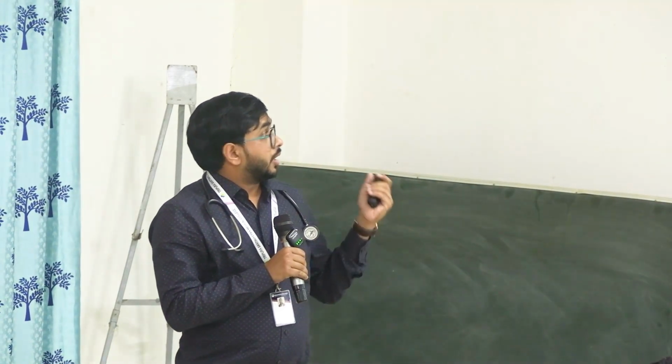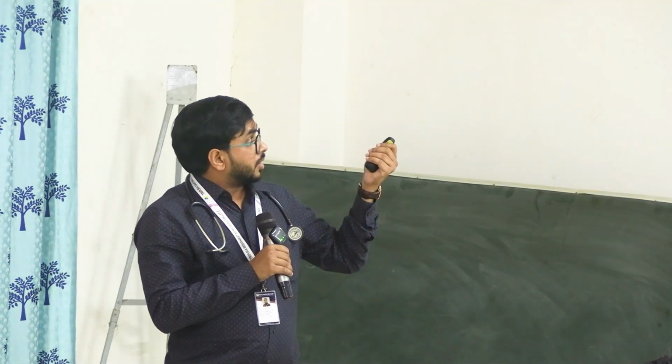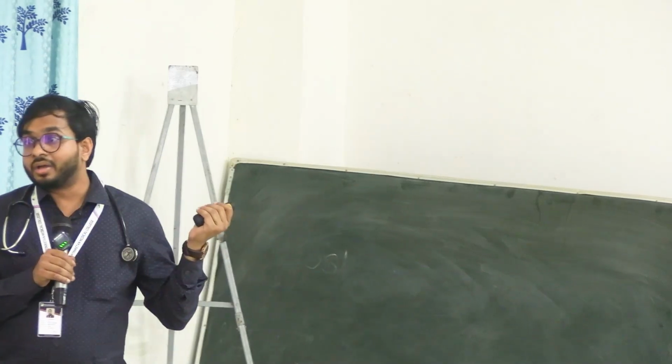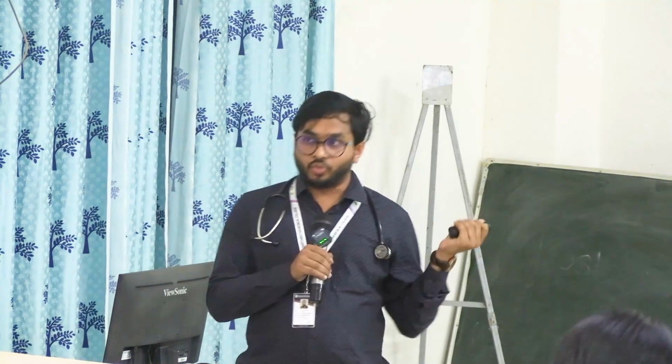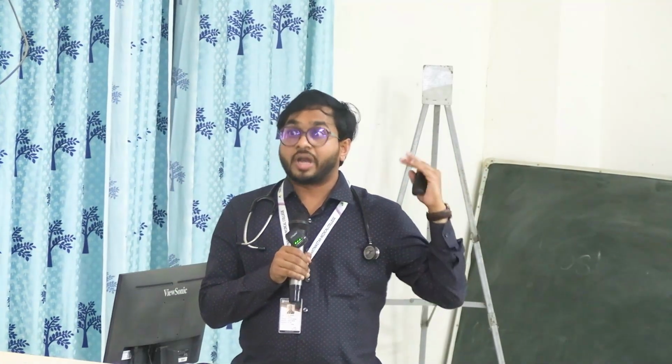So you have to control the diabetes. Fasting plasma glucose should be less than how much? It should be 126. And postprandial blood sugar cutoff is 200, but it is better if you control it to less than 180. Our target postprandial or random blood sugar should be less than 180.